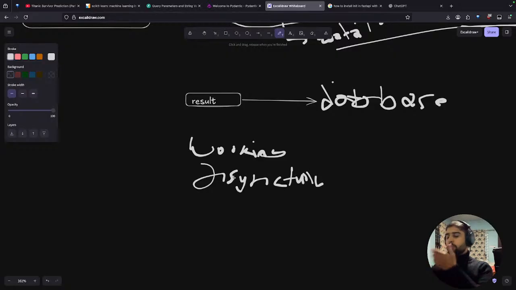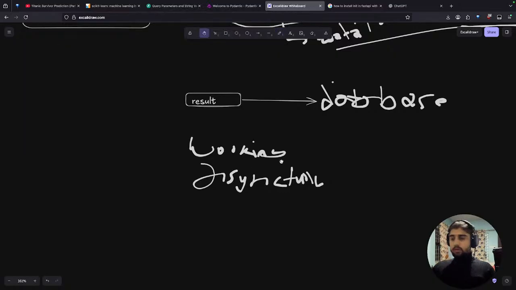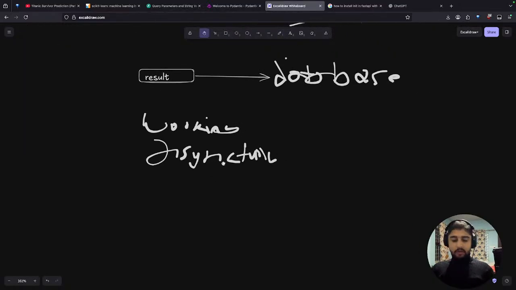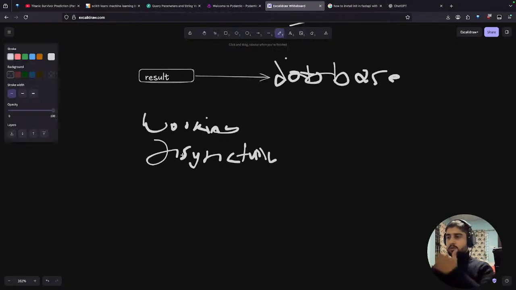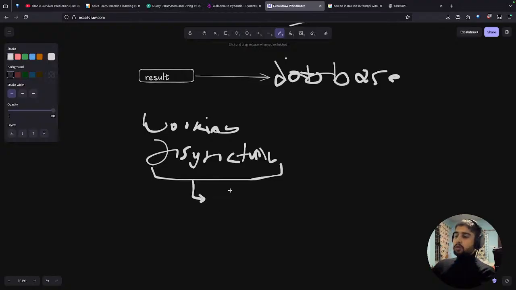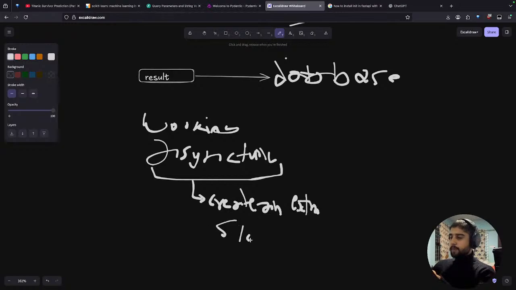So the main problem we are finding here is, when working with this asynchronous function, we are not able to create an extra slot for the data in result.